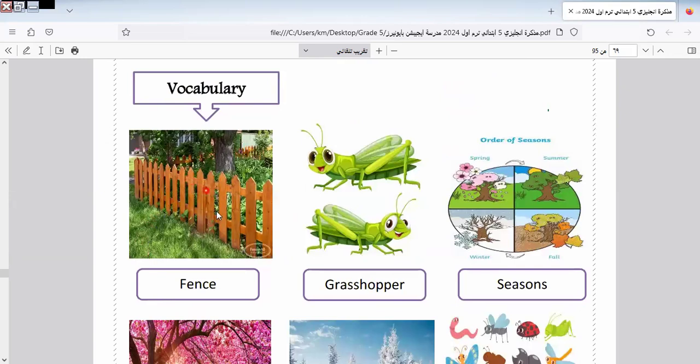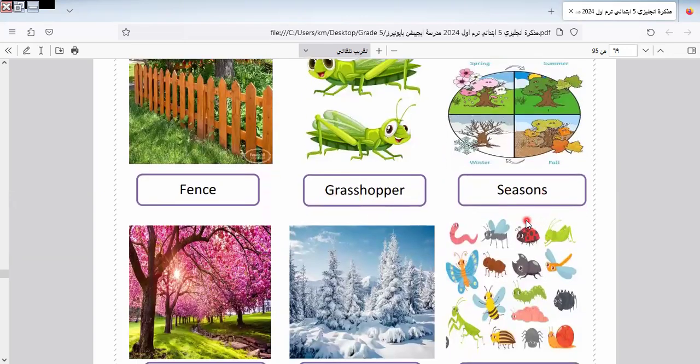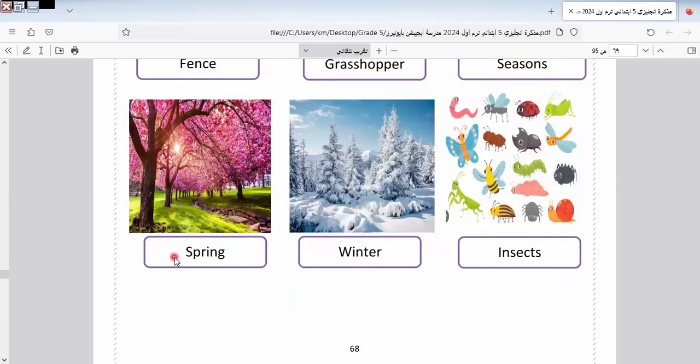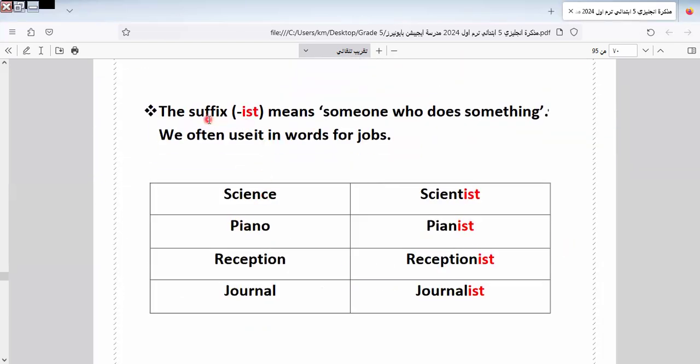Here we have fins. This is called fins. Grasshopper. I think we took grasshopper before. It's not a strange word. Here we have seasons: spring, winter, insects. Here we have the suffix. Suffix means the last part of the word, like this.